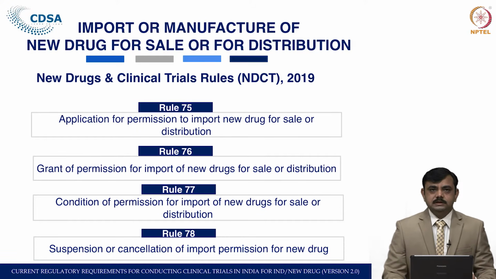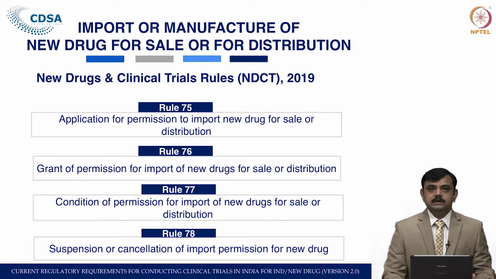Rule 77 is the conditions of permission for import of a new drug for sale and distribution. Rule 77 also stipulates the conditions while importing and after importing. Like, it has to be stored in proper conditions and imported from an authentic source; those conditions are stipulated under rule 77.